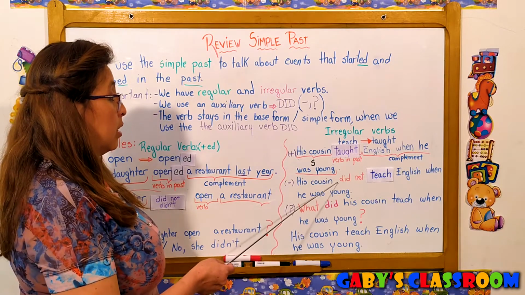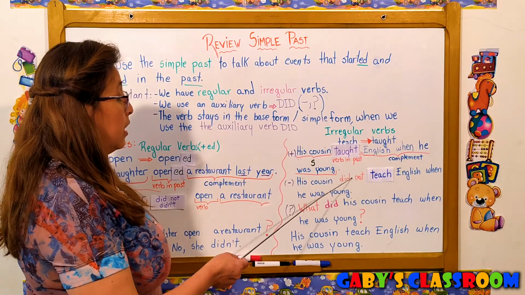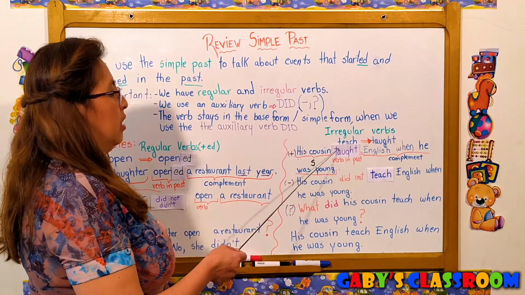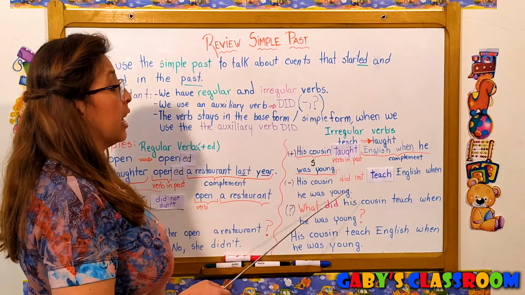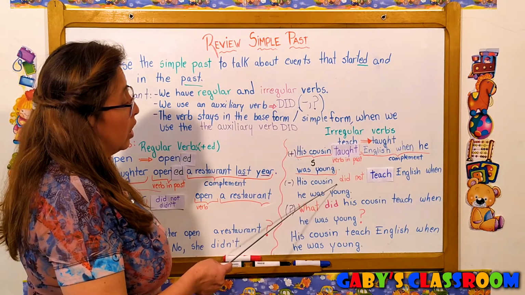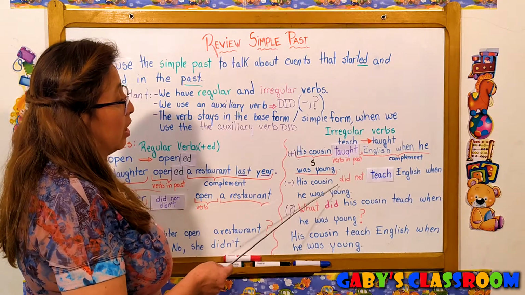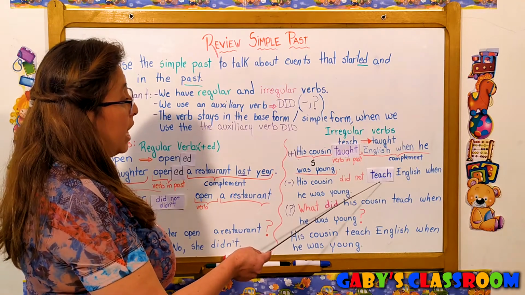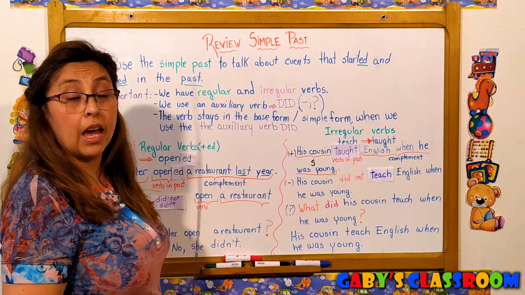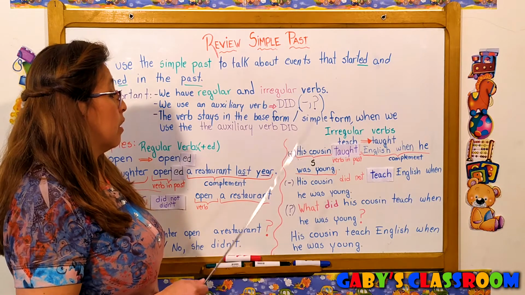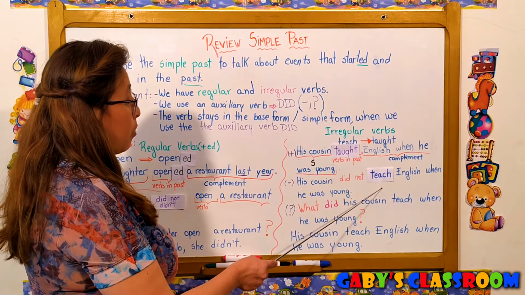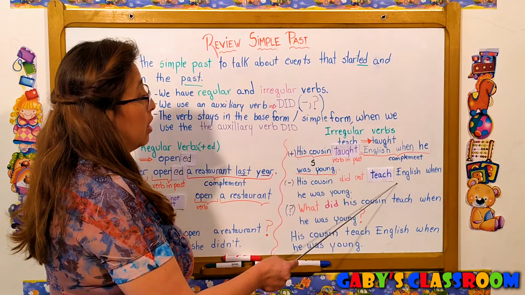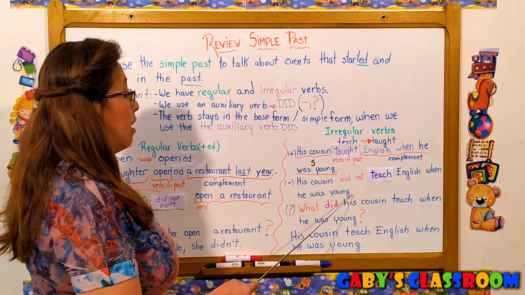For the negative sentence, we start from the affirmative sentence. In the affirmative sentences, we put the verb in the past. But for negative sentences, we need to use did, the auxiliary verb did, plus not. So the verb stays in the base form. We have to remember that. So we say, his cousin did not teach English when he was young.